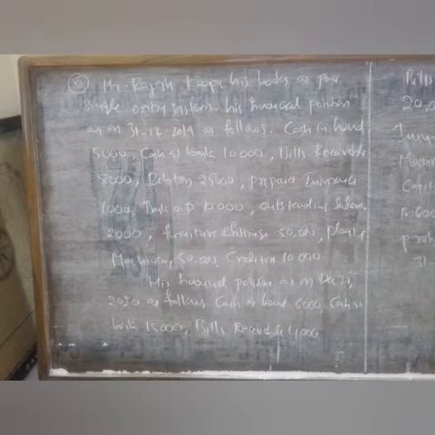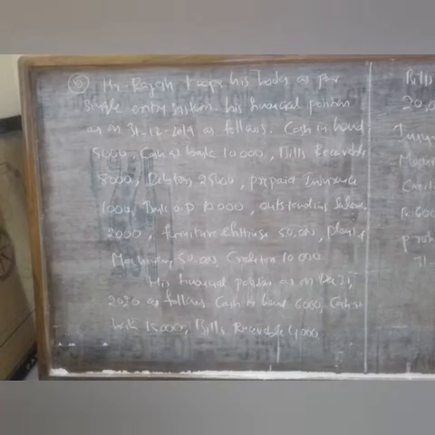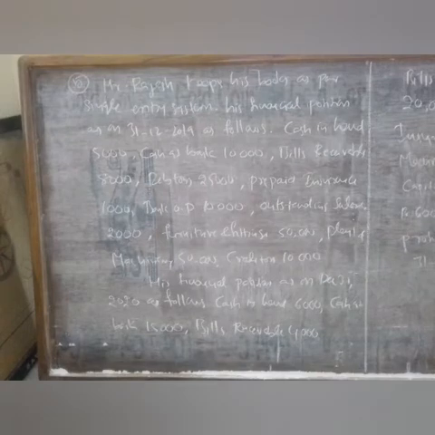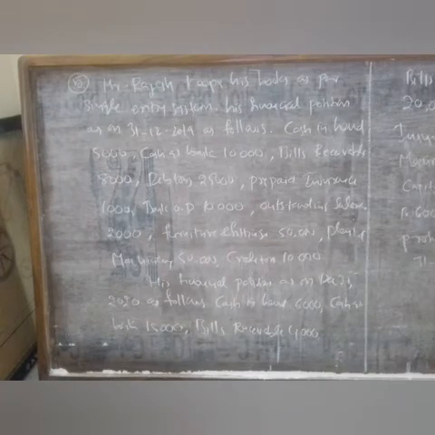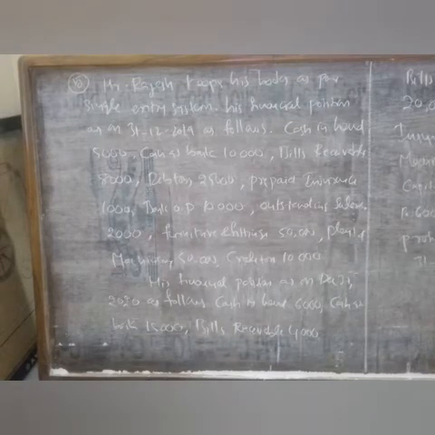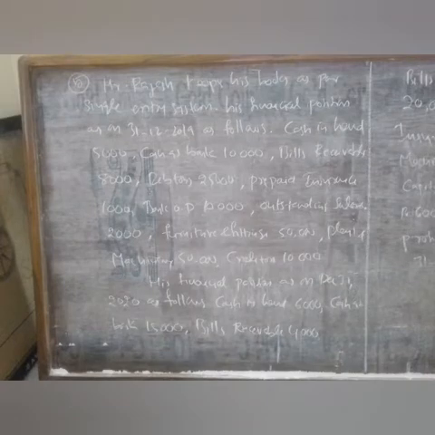So this is the next problem in the single entry system or accounts from incomplete records. So I am reading this problem. Mr. Rajesh keeps his books as per single entry system. His financial position as on 31st 12 2019 is as follows: cash in hand 5,000, cash at bank 10,000, bills receivable 8,000, debtors 25,000, prepaid insurance 1,000, bank OD 10,000, outstanding salaries 2,000, furniture and fittings 50,000, plant and machinery 50,000, creditors 10,000.